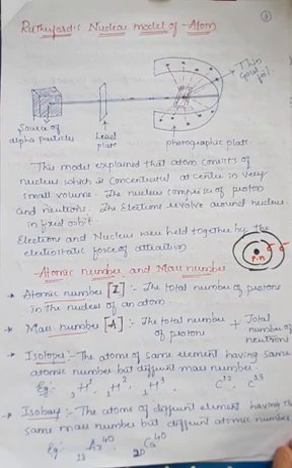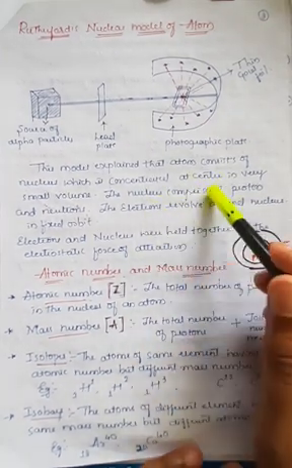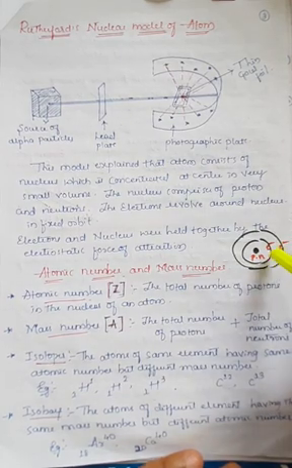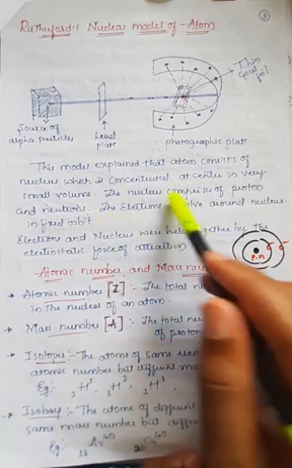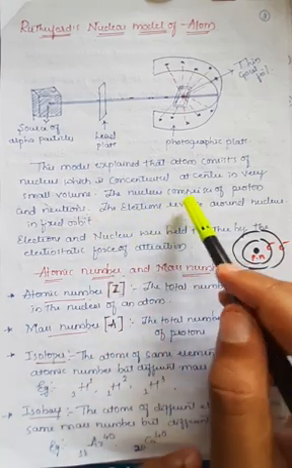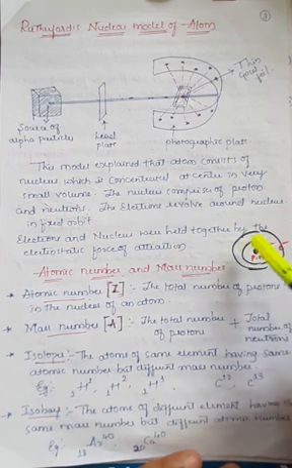According to him, the nucleus is present at the center of the atom, and it consists of protons and neutrons. Generally it consists of protons and neutrons, and the negatively charged particles, which are generally called electrons, revolve around the nucleus in a fixed orbit, in a fixed circular path.